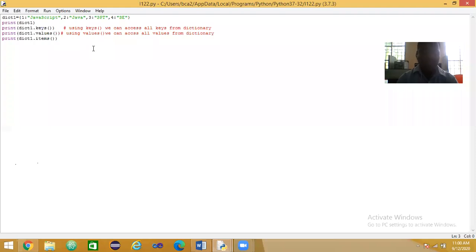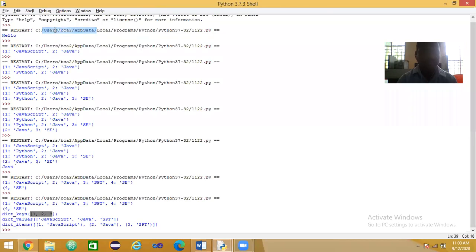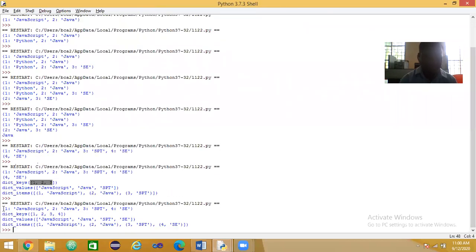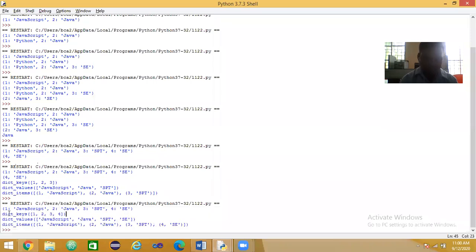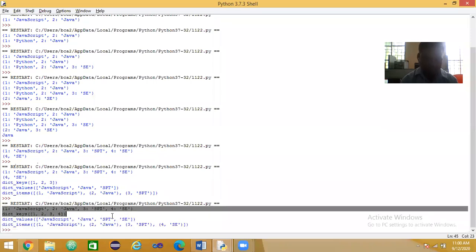Okay, now I am concentrating only on keys, values, and items. See here, the first one is the original dictionary.